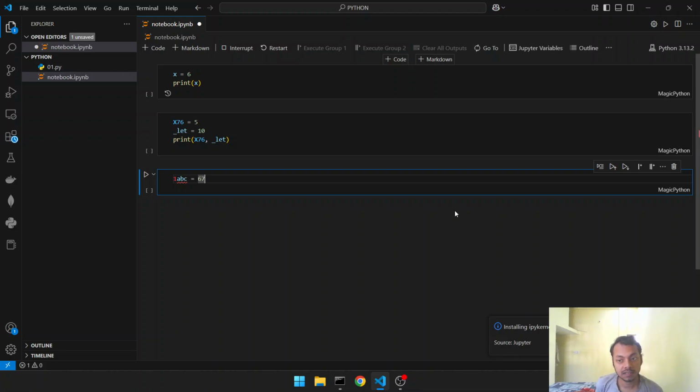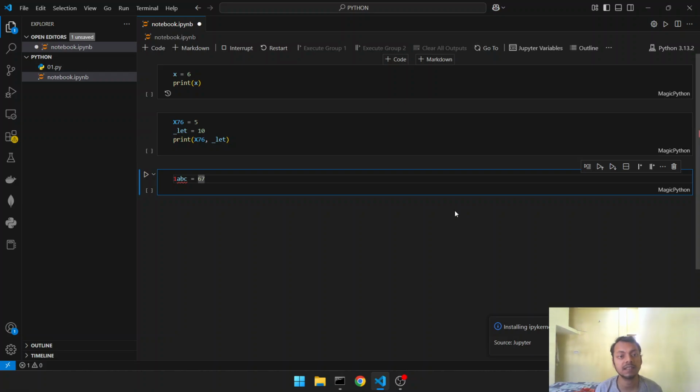So int is the integer. Integer, you all know, -1, -2, -3, all the whole numbers, along with their negative counterparts. Float is for real numbers, like decimal numbers. And then complex is for complex numbers, real and imaginary. And boolean data types have two values, that is True or False.